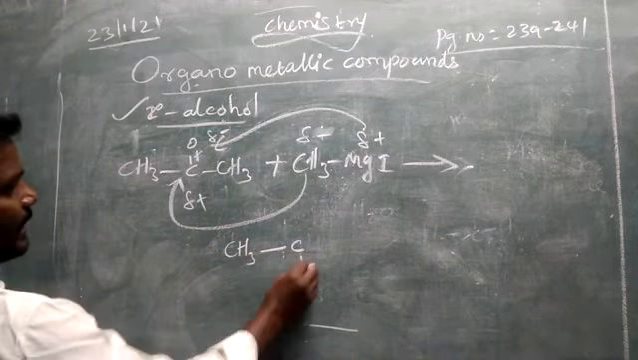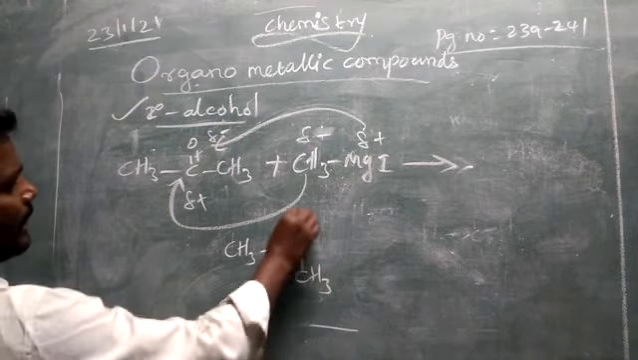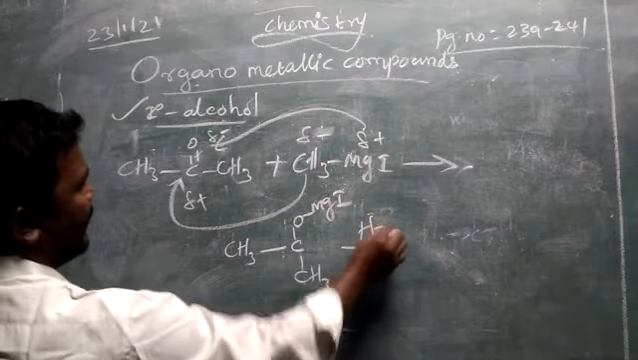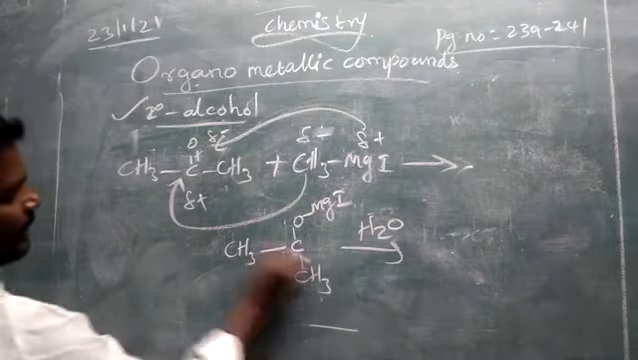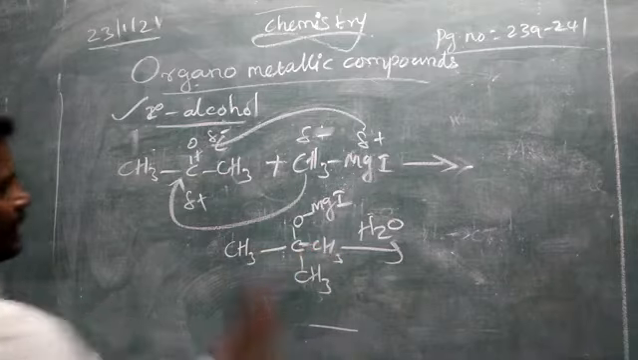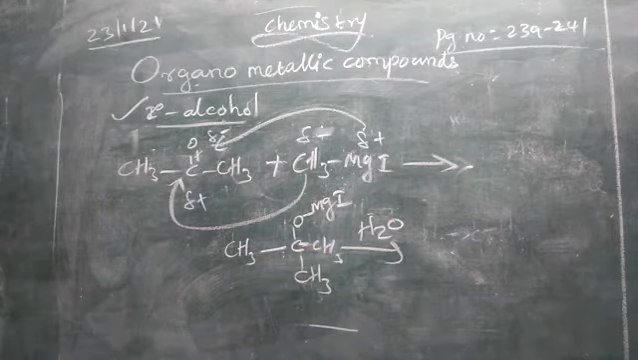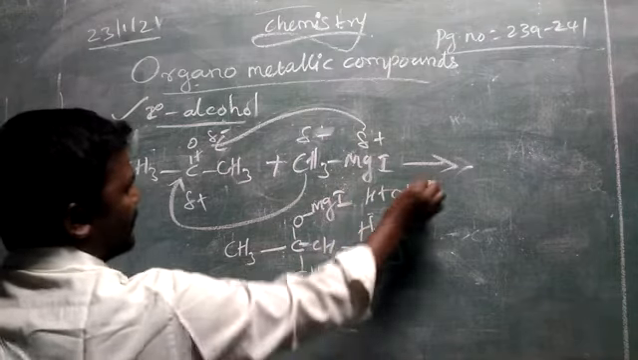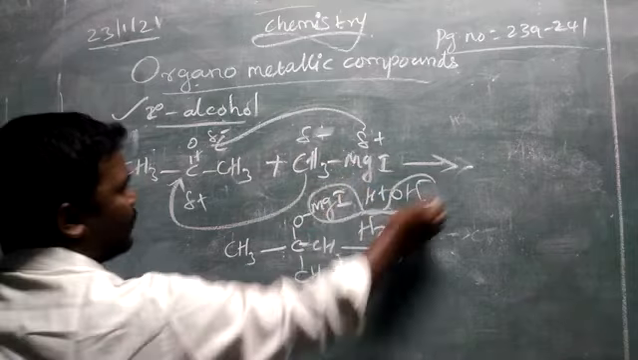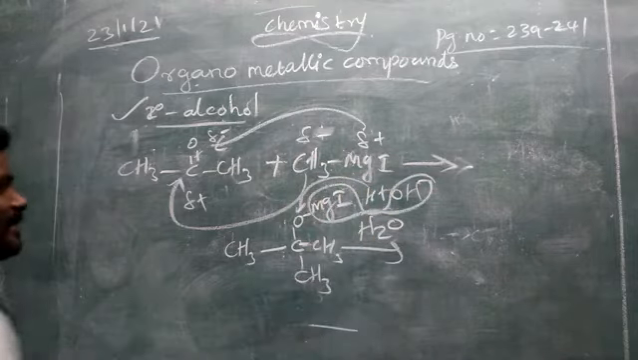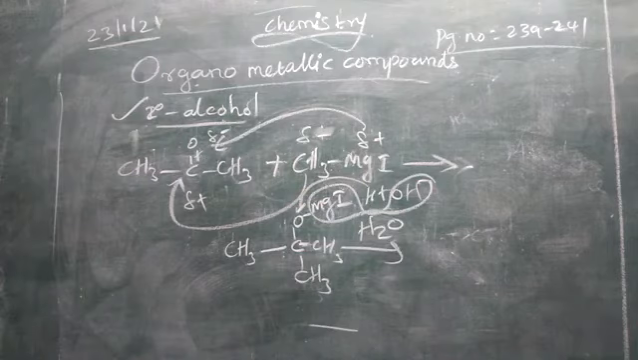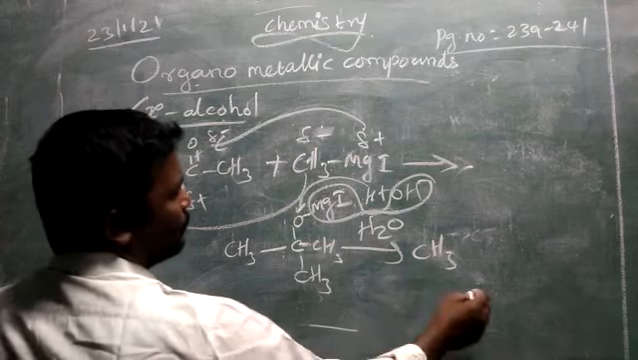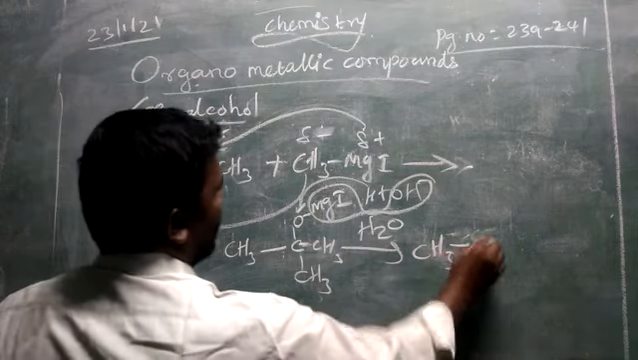Here CH3 is connected to the carbon. The top O is connected with MgI, followed by hydrolysis. This carbon has another CH3 also. So if you add water, H plus, OH minus, the OH with the MgI will go out. We can substitute hydrogen on the oxygen. So we will get tertiary alcohol, 2-methyl-2-propanol.